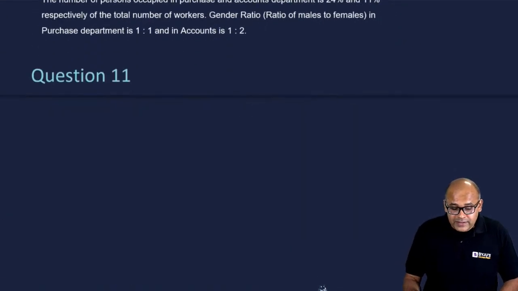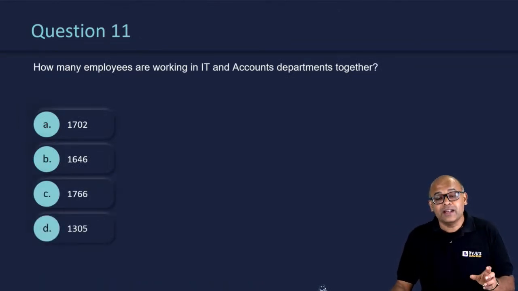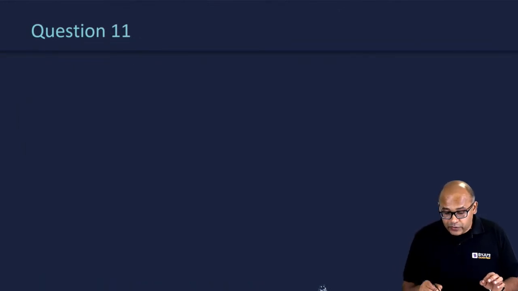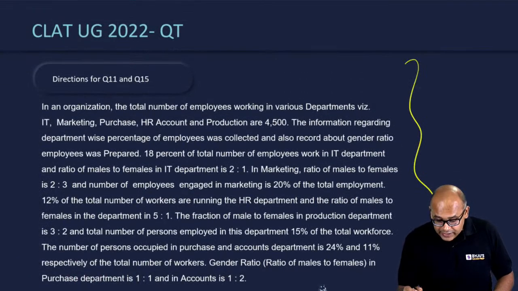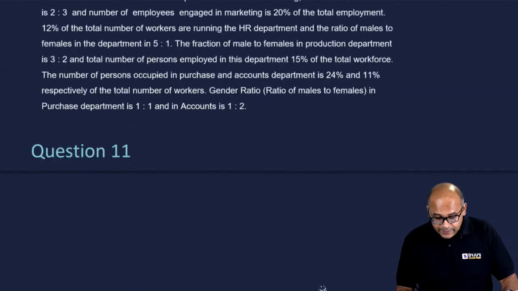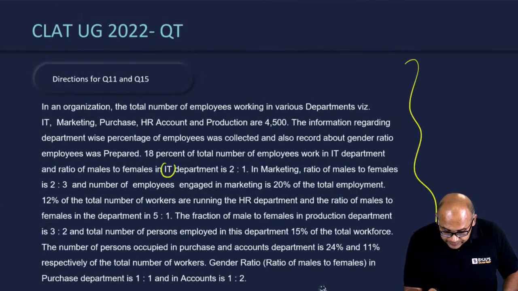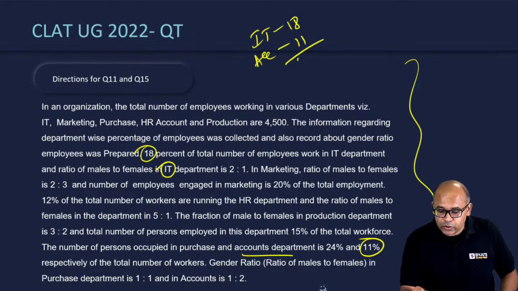Okay. So let's take a look at what are the questions. How many employees are working in IT and accounts department together? This is actually an easy question, because if you notice, they have given you percentage breakup of IT. In fact, what are we looking at? Quickly, if I can take a look at it, IT and accounts, right? So IT is here. So there's 18%, and accounts was over here. Accounts department is 11. So total accounts and IT is a total of 29%.